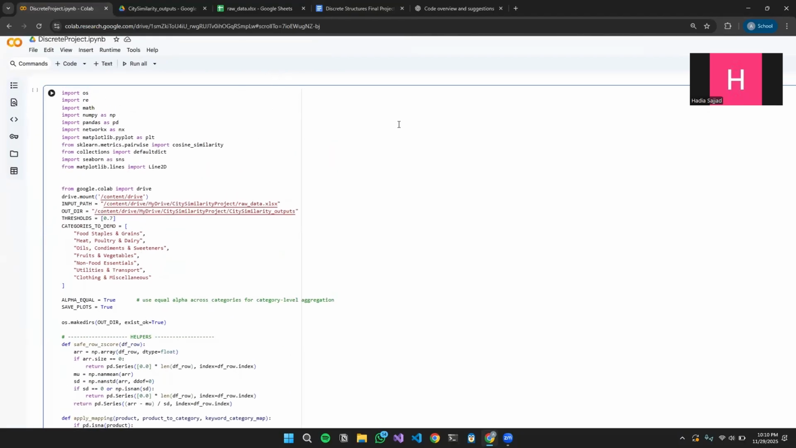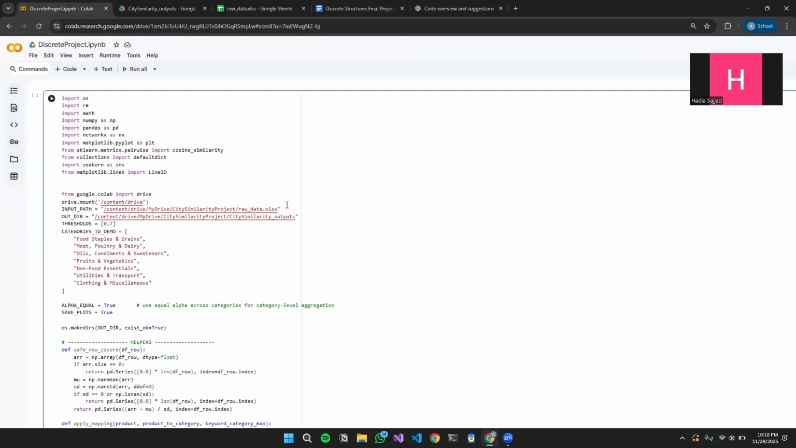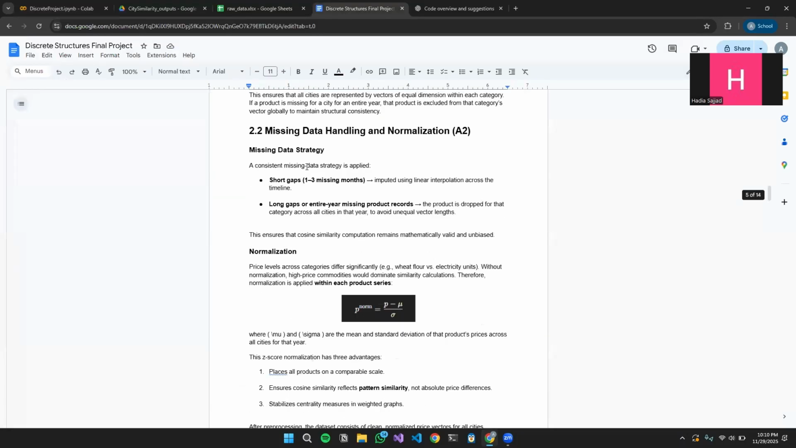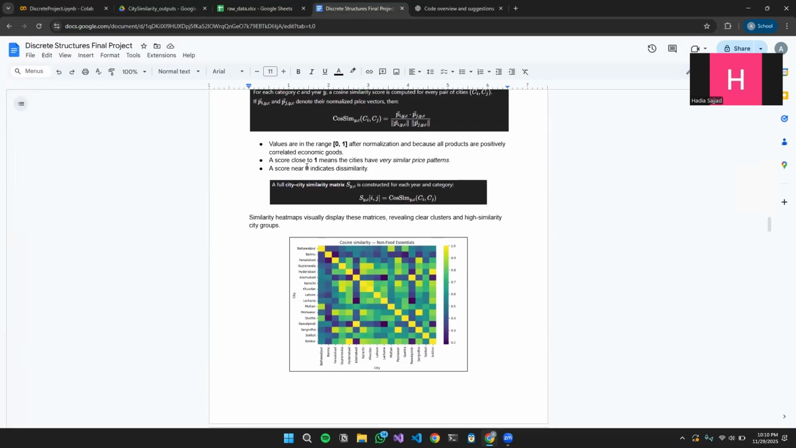This approach helps us to see which cities are more similar or different in terms of price behavior by providing useful insights for the consumers, businesses, and policymakers.